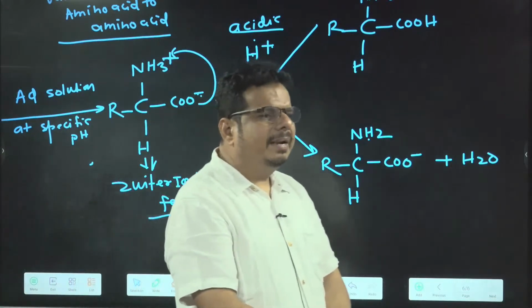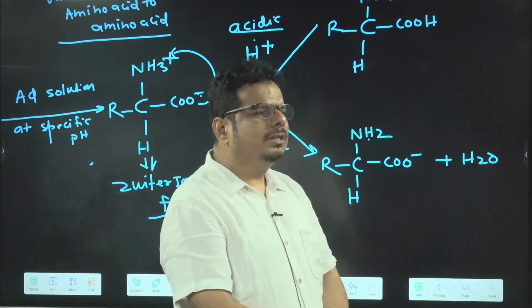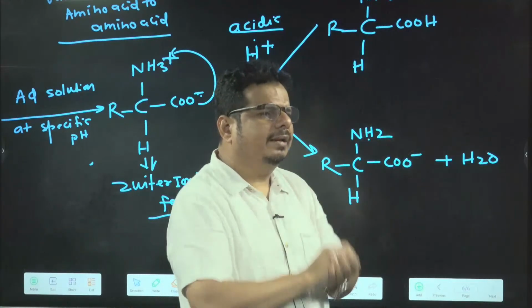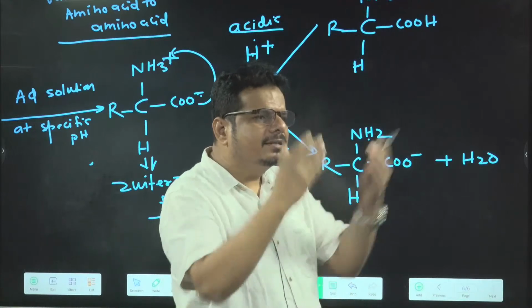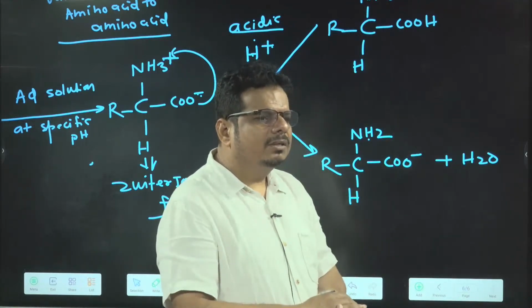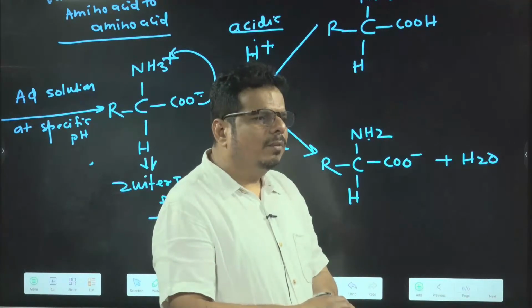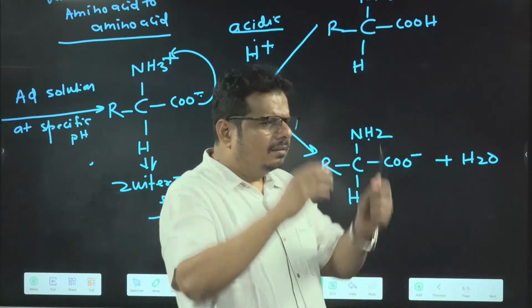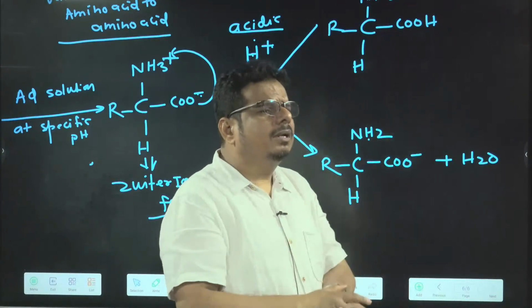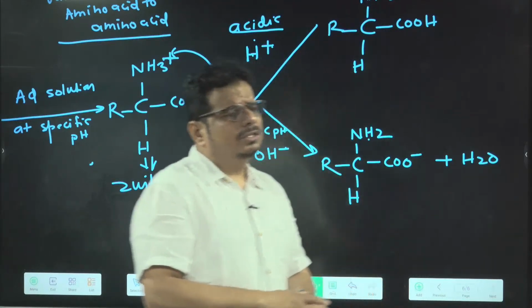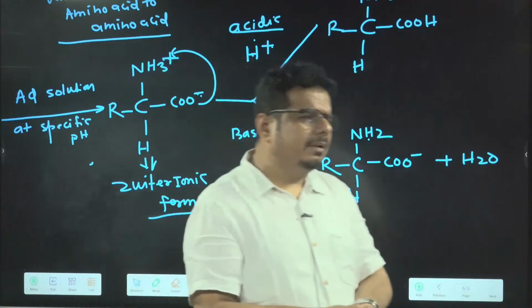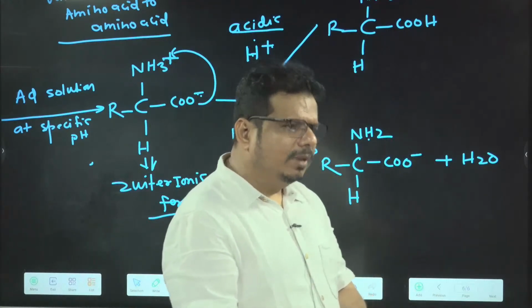So in the exam, in medical entrance, what simple question will they ask? Which of the following is zwitterionic form? So you just look for who has both positive and negative charge. Net charge 0 is zwitterionic form. Got the idea? And this zwitterionic form is formed by a particular amino acid at a specific pH. Got the idea? So this is the zwitterionic form of the amino acid, and the amino acid syllabus is over for this weekend.